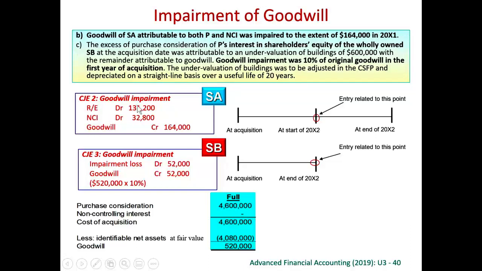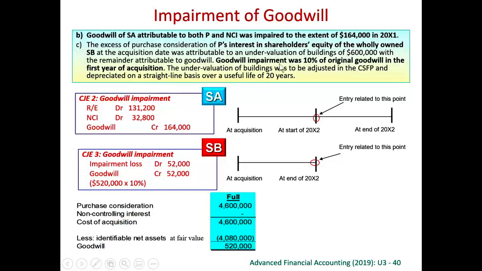But subsidiary A is only an 80% subsidiary. If we simply debit retained earnings 100%, we ask the parent to share all the adjustments. So therefore, only 80% to parent, right? Because this is an 80% subsidiary, 20% goes to NCI. So this represents the goodwill impairments last year. So we credit goodwill 164,000.